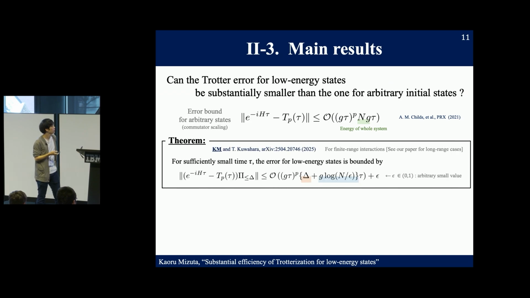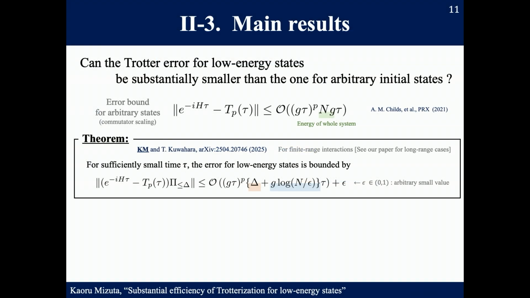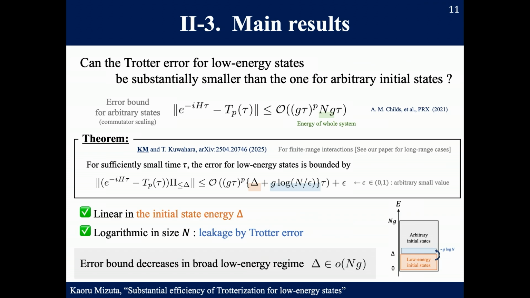So in our study, we obtained an improved error bound for low energy initial states. This is an inequality obtained for low energy initial states. By replacing the nG in the arbitrary state case by the initial state energy delta, we obtain the error bound for low energy states. Importantly, the blue part, the second term, which is logarithmic in the system size, represents the leakage from the low energy subspace.